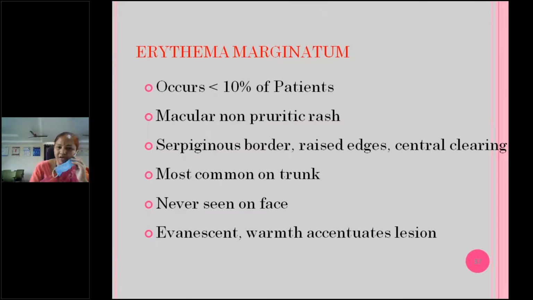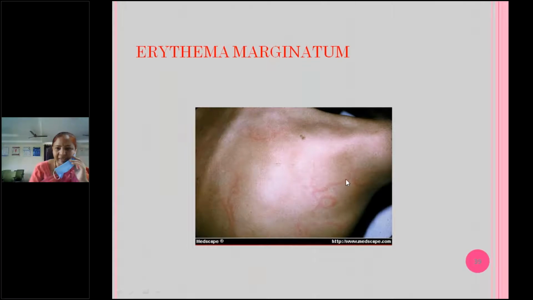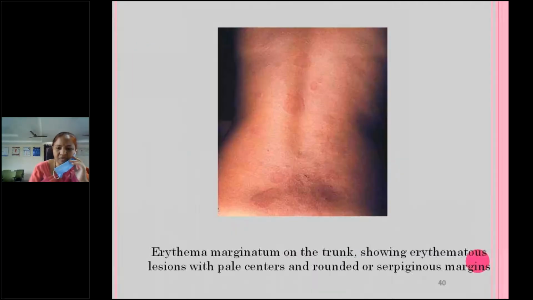The person's skin also should be light, or you have to observe keenly. Only then will you be able to see this rash, because it's very transient, but it is reproduced by application of warmth. So here you can see this erythematous macular rash with serpiginous borders. Here you can see the serpiginous borders clearly, and central clearing compared to the periphery. Okay, are the photographs okay? Are you able to see? Here also, usually the trunk will be involved. Very transient.